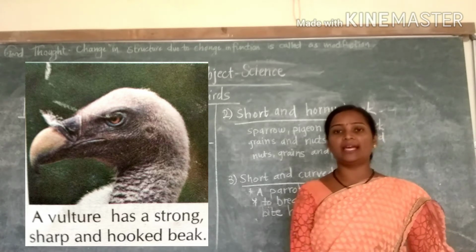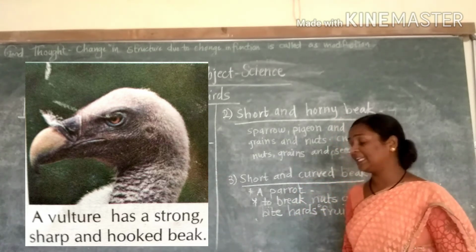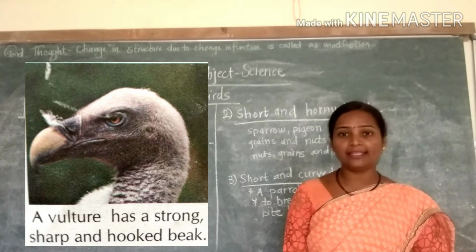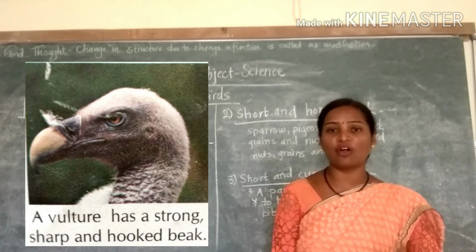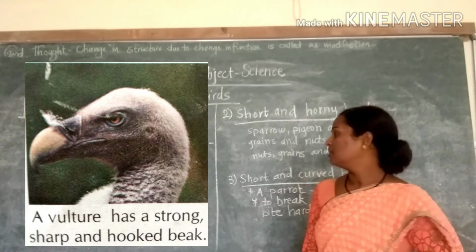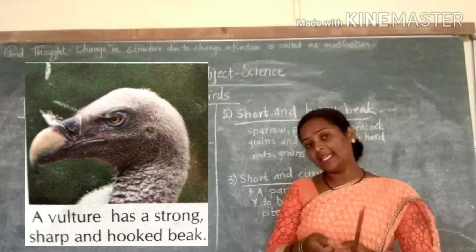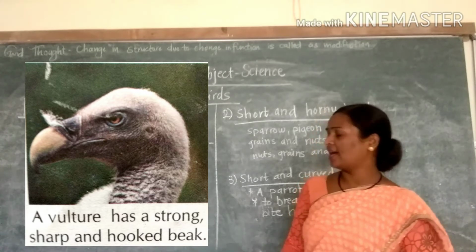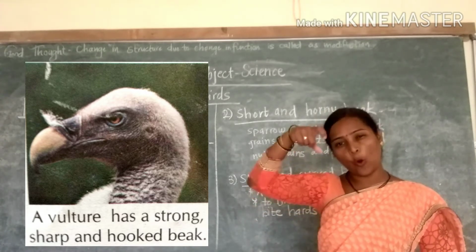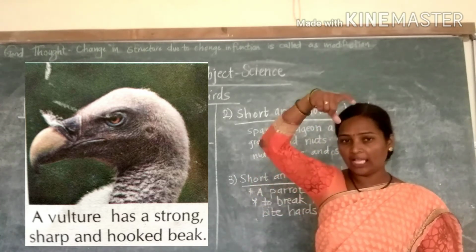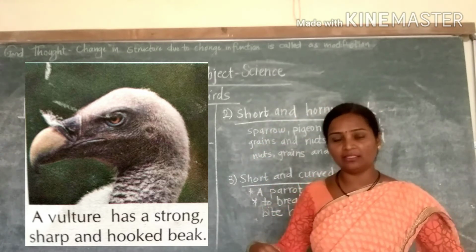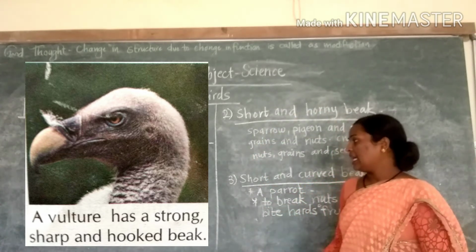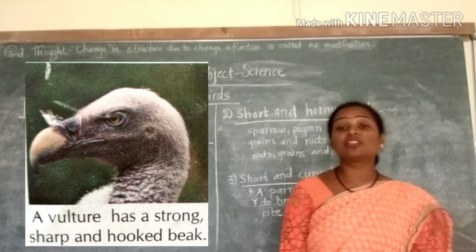Eagle, vulture and kite eat small animals like frogs and snakes. So they have to tear them. That's why they have the strong, sharp and hooked type of beak. With the help of the hooked beak, they can tear their food. Getting it? They are called birds of prey.